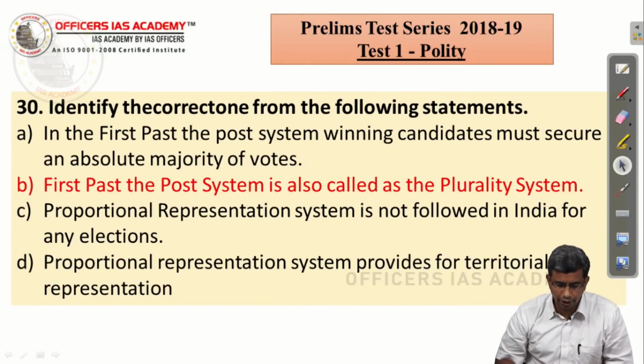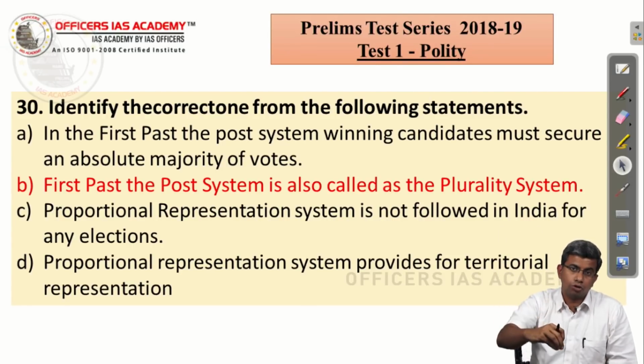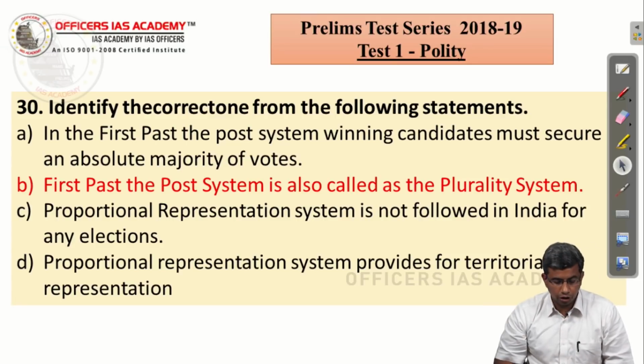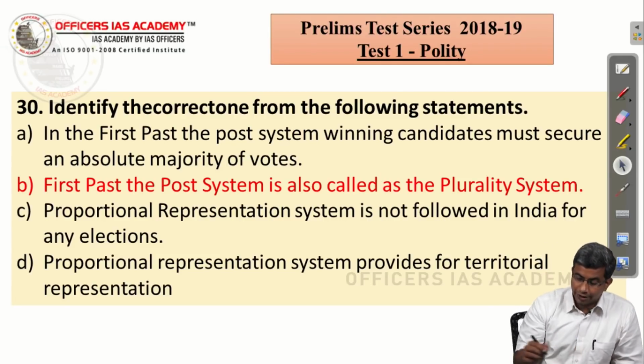Identify the correct statement from the following. In the first past the post system, the winning candidate must secure an absolute majority of votes. No, you should just get a simple majority of the votes. There is no requirement for you to get an absolute majority of the total electorate. Out of the votes polled, you just require a simple majority. First past the post system is also called the plurality system. This is the right statement.